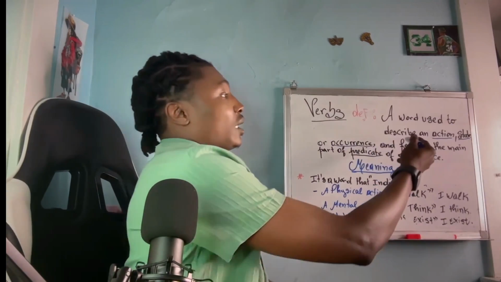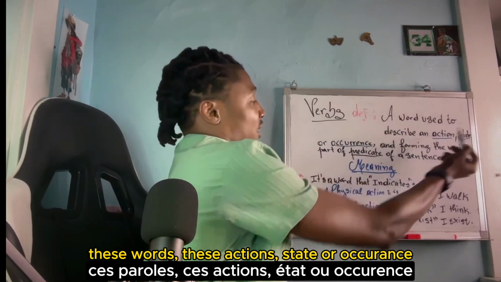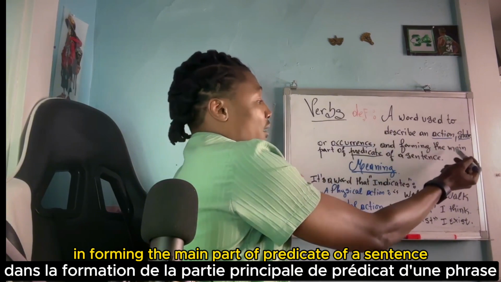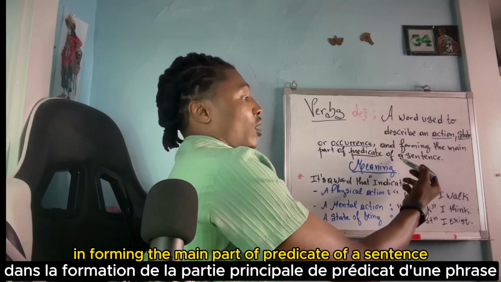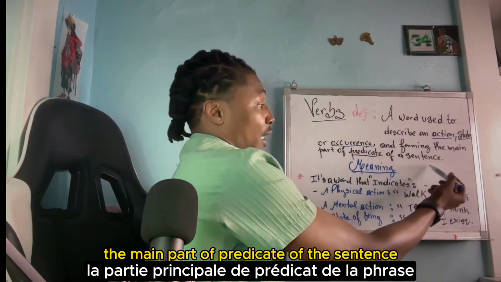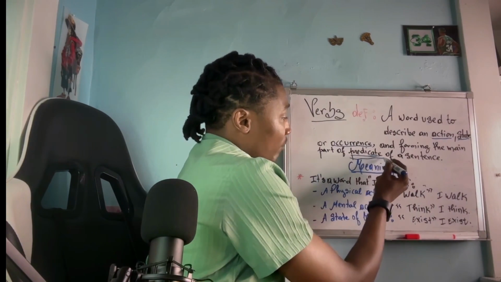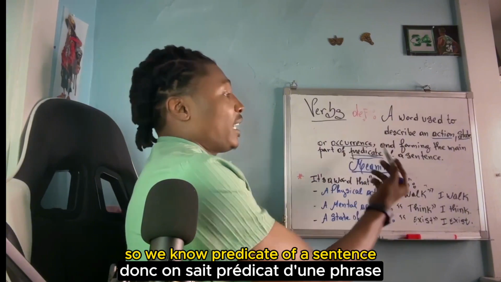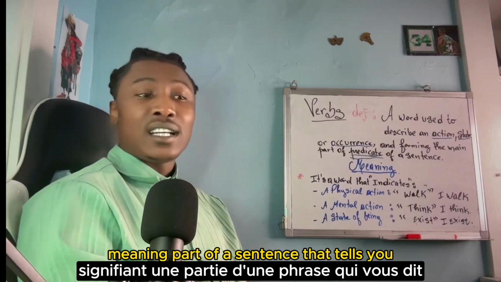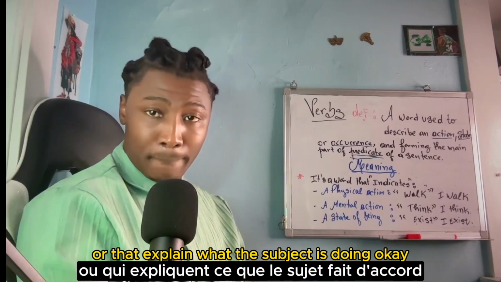And the third, these words, this action, state, or occurrence, informing the main part of predicate of a sentence. So, how do they form the main part of predicate of a sentence? So we have the word predicate. So we know predicate of a sentence, meaning a part of a sentence that tells you or that explains what the subject is doing. Okay?